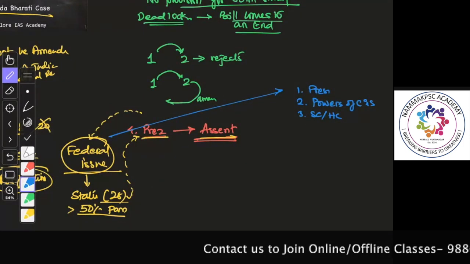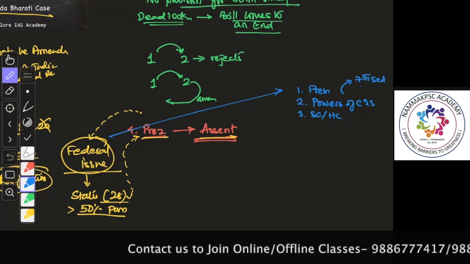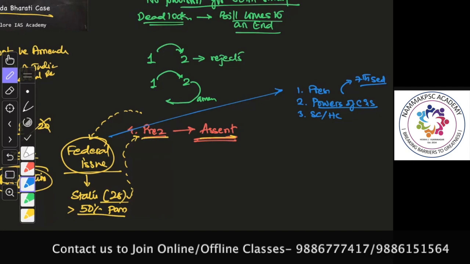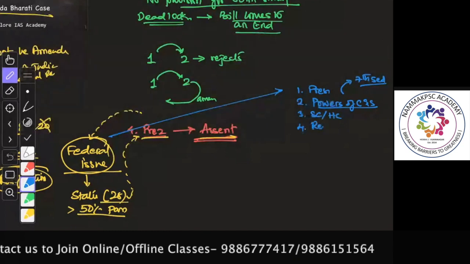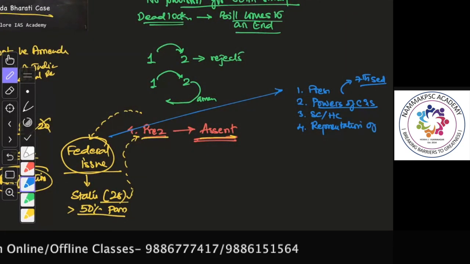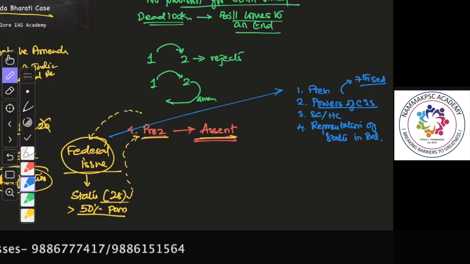The powers of the center and state are mentioned in the 7th schedule of the Indian Constitution: executive powers and legislative powers of the center and state. Then representation of states in parliament. Any changes to that also. You remember that we had to amend the constitution to put a cap based on the 1971 census.